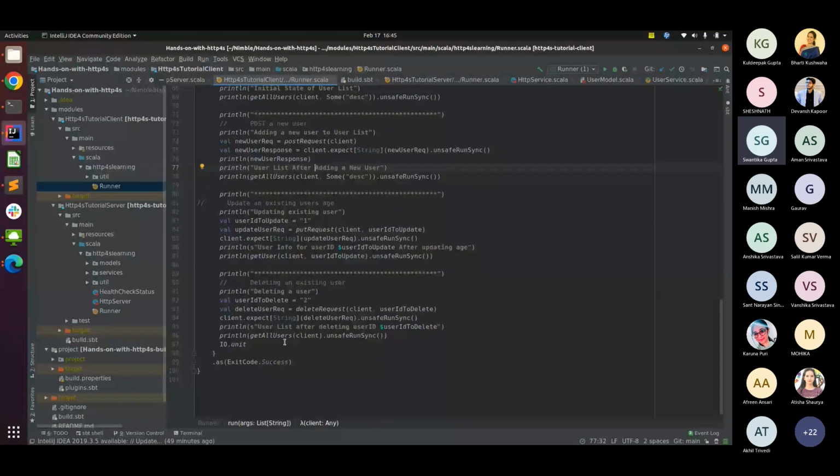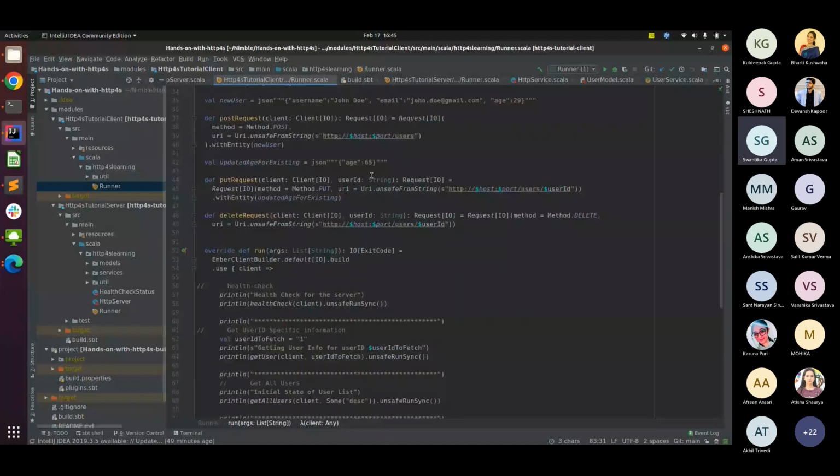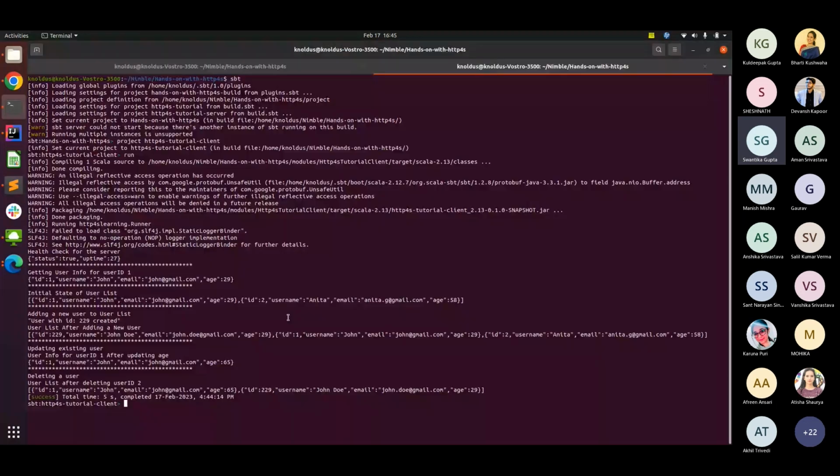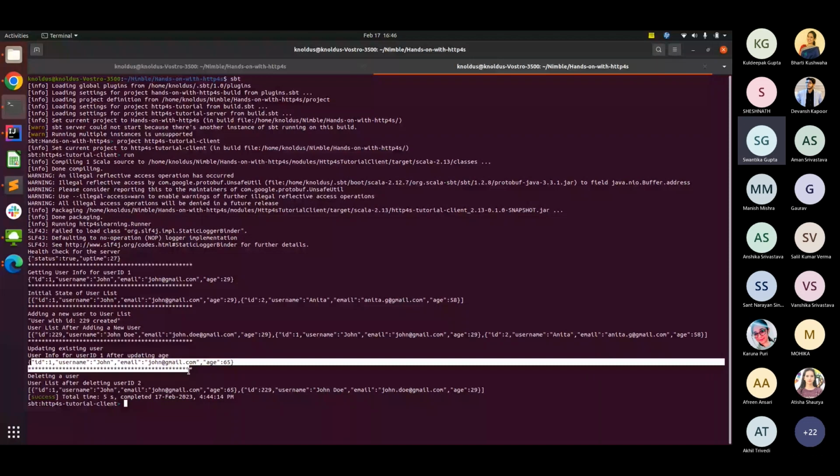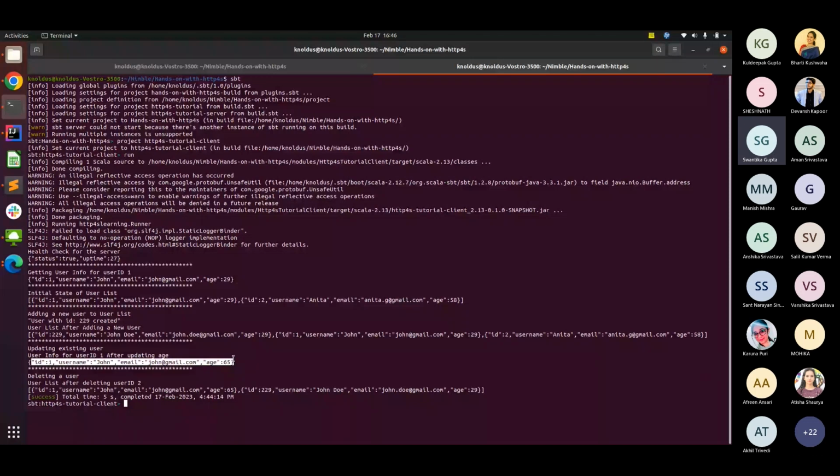So for user ID 1, I want to update the age of the user, as I mentioned in my code statically, to 65. So originally, user ID 1 had age 29. I hit my put command, and after that was done, I tried to fetch it again. And for this one, the user for ID 1, its age has been changed to 65.